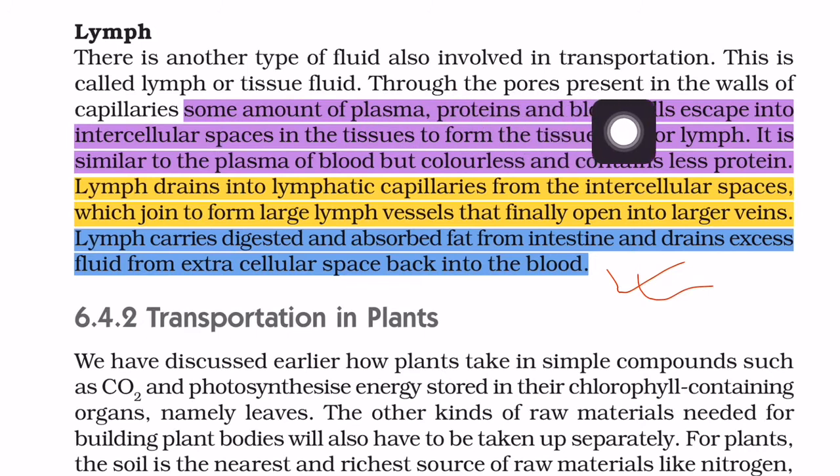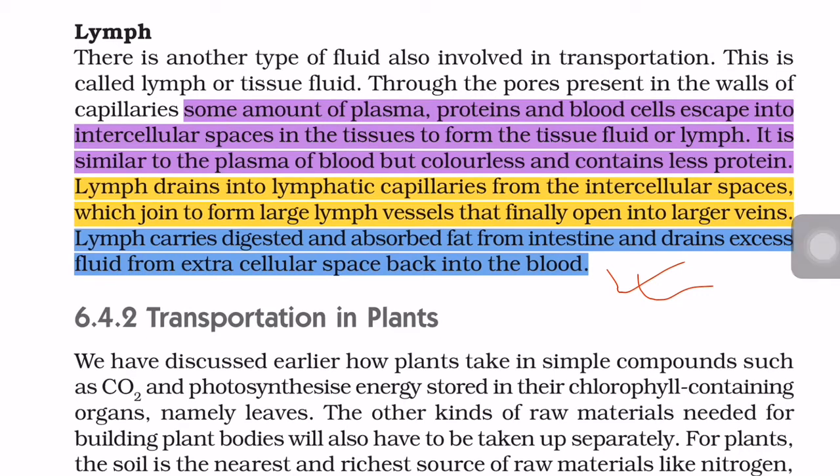Through the pores present in the walls of capillaries, some amount of plasma, proteins and blood cells escape into intercellular spaces in the tissue to form the tissue fluid, or lymph. So how is it formed? It is formed by the plasma, proteins and blood cells, and from where do these materials come out?